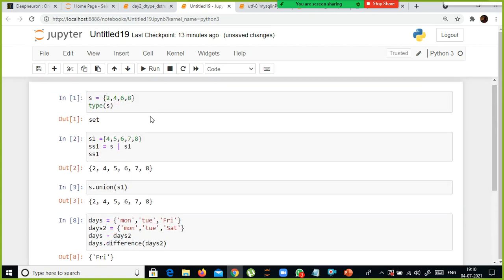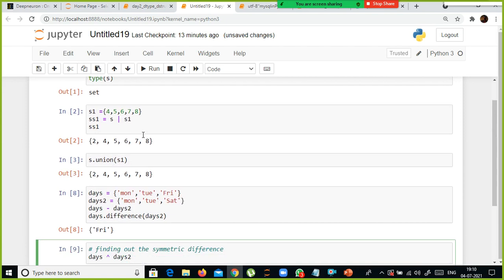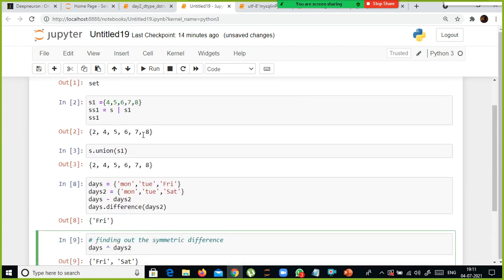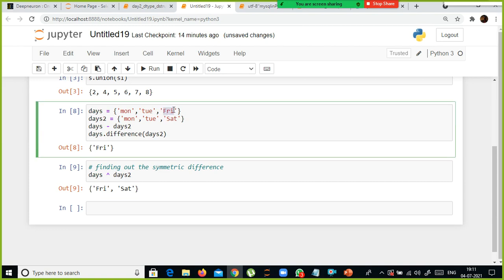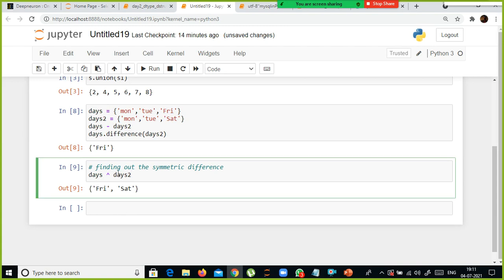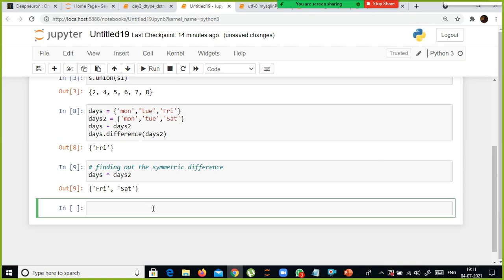But when you use difference, what happened? It went literally by excluding the common value. Here also it excluded the common value, but it displayed only this value, something which is not common between these two from the first set. Whereas here, in both the sets, the uncommon values it will take and display. That is what a symmetric difference is all about.